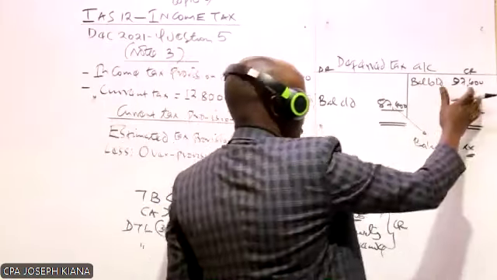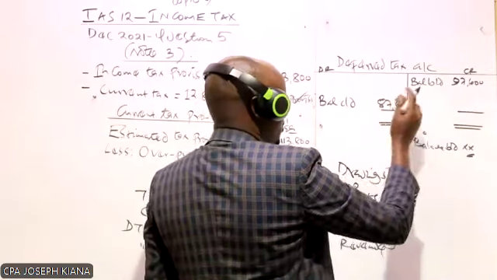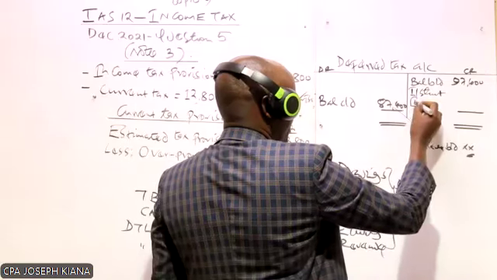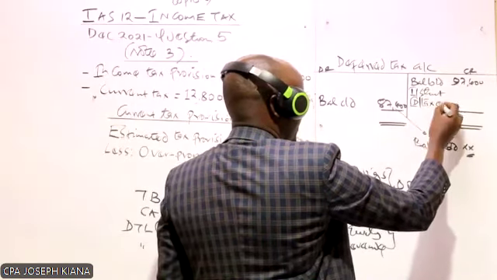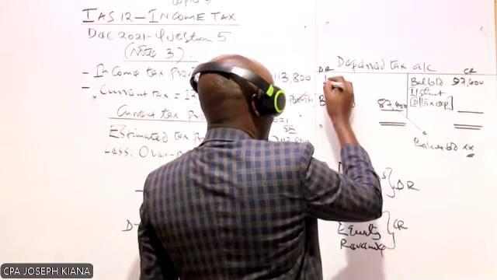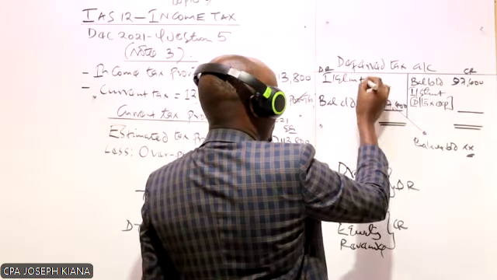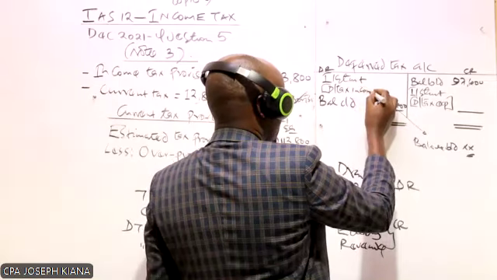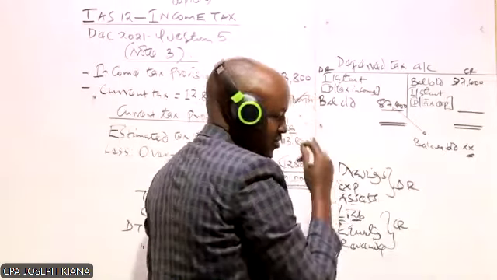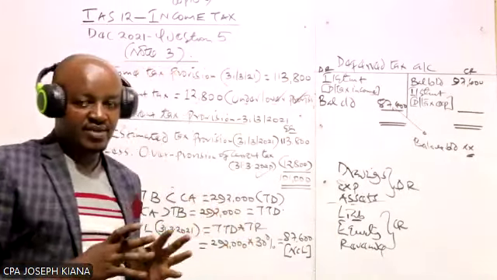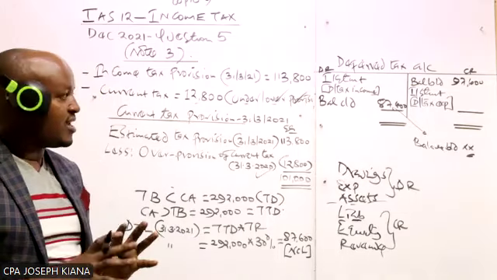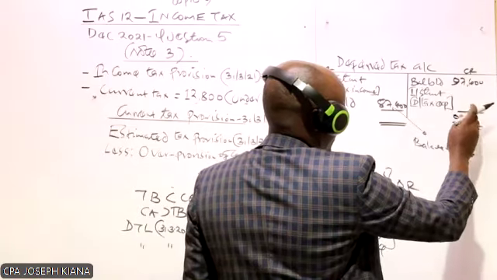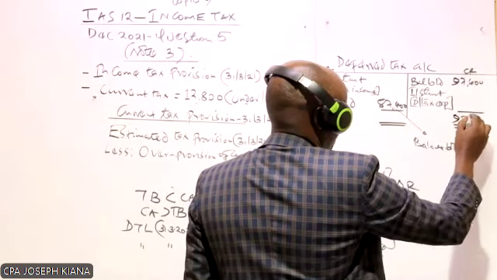So after recording the opening and the closing balance, you balance your account. You can have a balancing figure on this side. If you have a balancing figure on this side, this is known as a deferred tax expense. You may have a balancing figure on this side. You take it to the income statement. A balancing figure on this side is known as a deferred tax income. Basically, that's how you determine the amount of deferred tax to be charged in the income statement. So this side is 97,600.